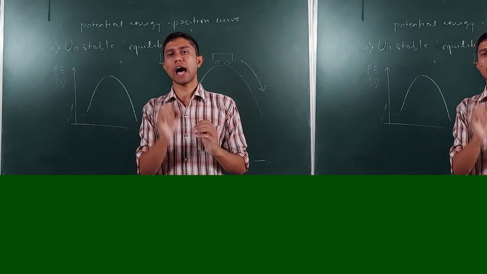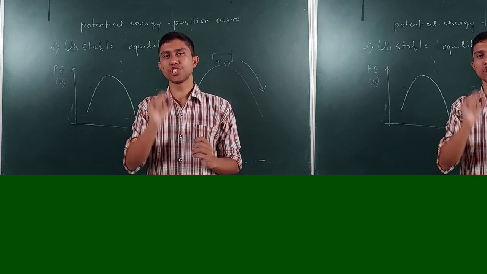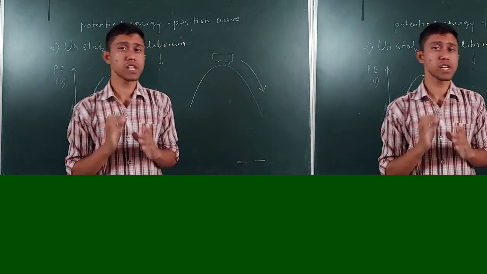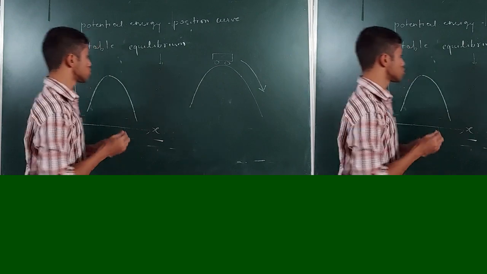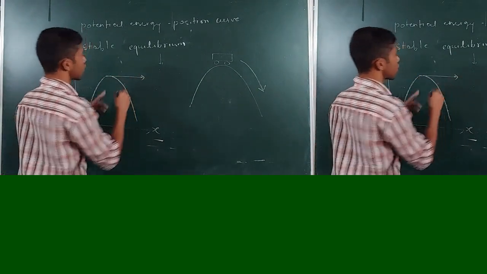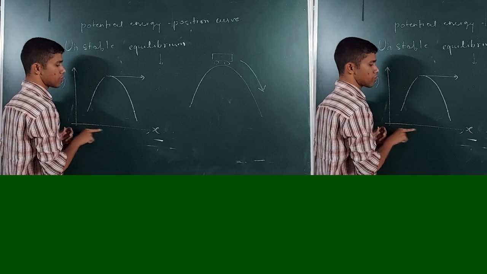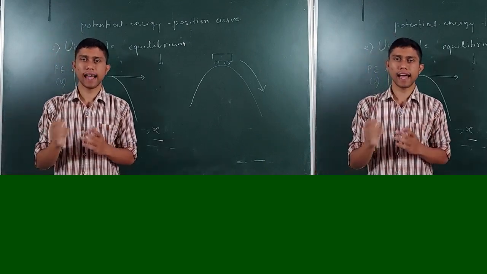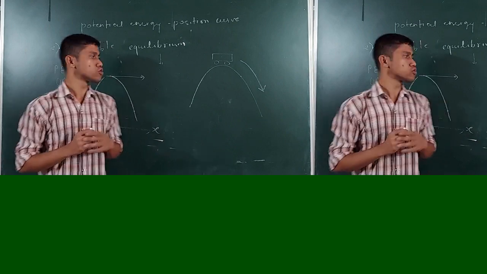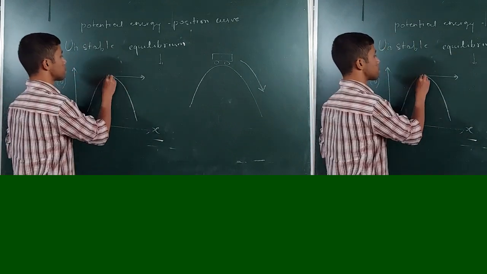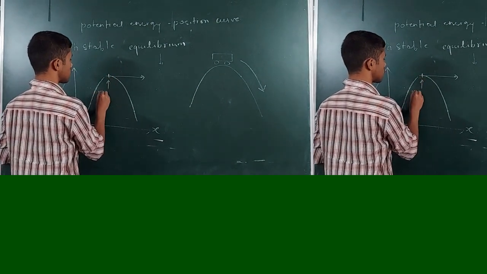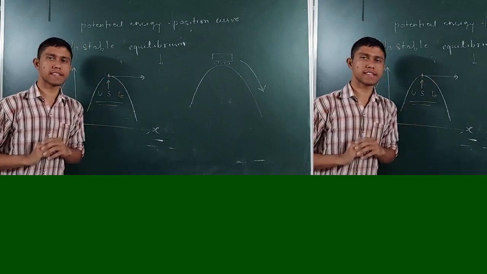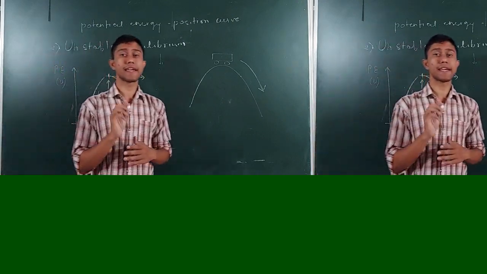So whenever I find the slope is equal to 0, जिस पॉइंट पे स्लोप 0 आएगा उस पॉइंट पे ये अनस्टेबल इक्विलिब्रियम होगा. तो ये कौन सा पॉइंट है जहां पे स्लोप 0 है? So it is this point, क्योंकि if I draw a tangent to this point, it will be parallel to the x-axis. That is, theta is 0, and whenever theta is 0, slope, that is tan theta, tan 0, is 0. So at this point I can say that the particle is in unstable equilibrium.